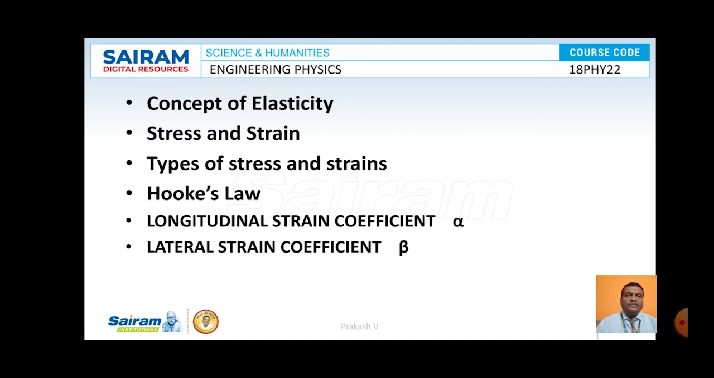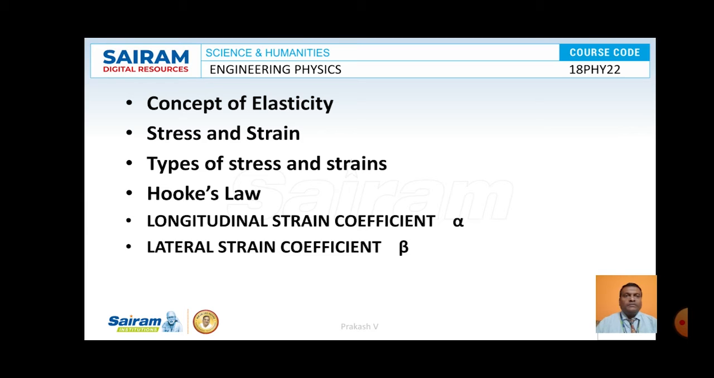Elasticity means whenever a material is subjected to stress or a force, it will undergo deformation. Whenever we remove the force, the material will come back to its normal state. Such a property is considered as elastic property and the phenomenon is known as elasticity. If a material does not come back to its original state even after removing the deforming force, then such materials are considered as plastic materials.